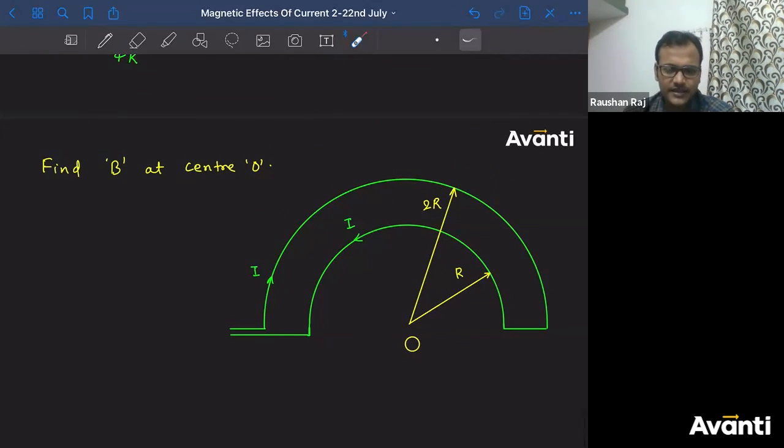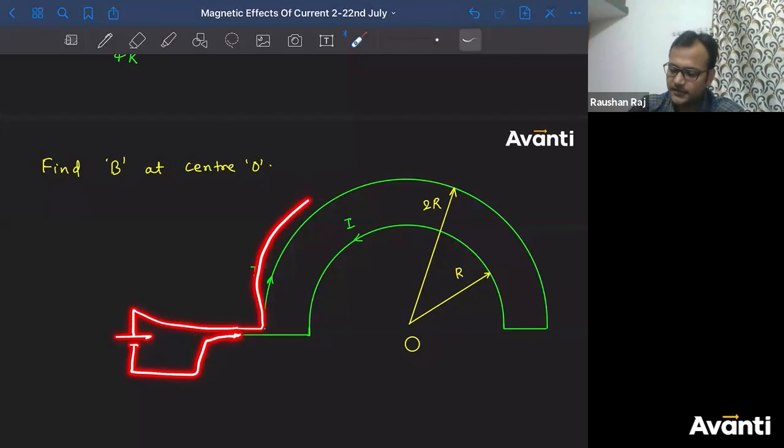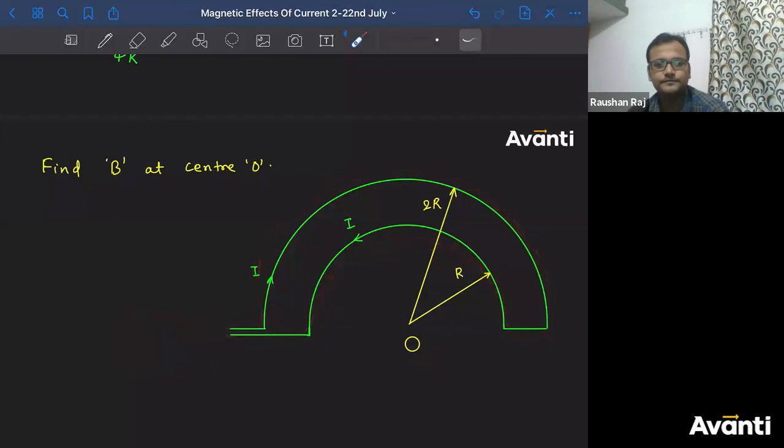Two directions, why can't I have two directions? I have connected a battery across it. Pratish, got it? I have connected a battery across it. So current goes in from here and comes out from here. Do you understand the condition, Pratish? So I'm just worried about the field because of these things. Got it? So few of you have answered 3 mu I by 8R, mu naught I by 8R, mu naught I by 4R minus mu naught.